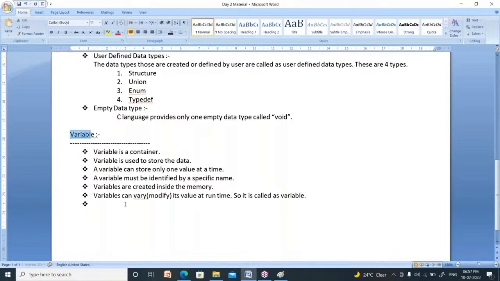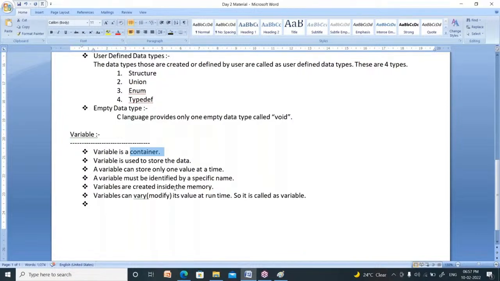So what is a variable? A variable is a container. What is the use of this variable? It is used to store data. How many values can we store in a variable at a time? We can store only one value at a time. Every variable must have a unique name, identified by a specific name. The variables are always created inside the memory.